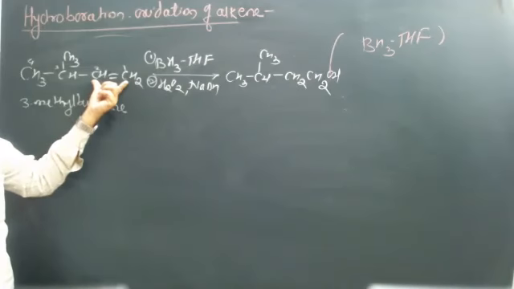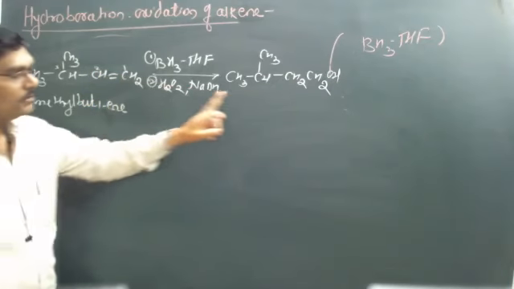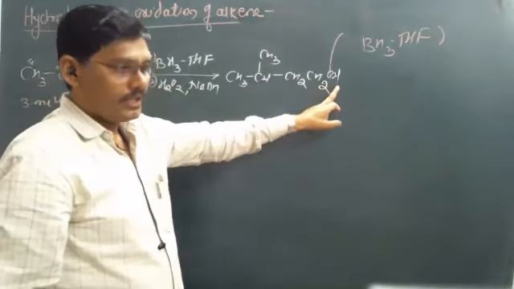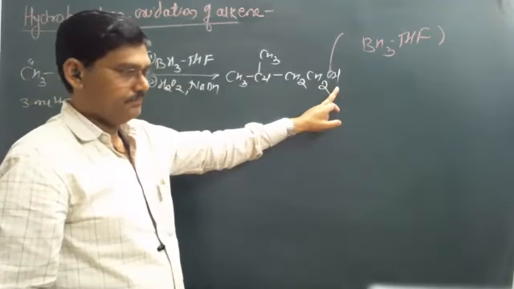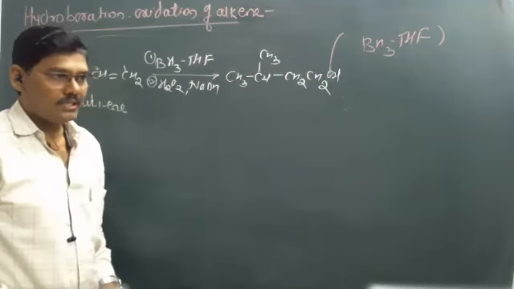The addition takes place according to the anti-Markovnikov rule. The OH is attached to this carbon atom, forming CH2OH. You can write it in a single step only, by using this hydroboration oxidation method.